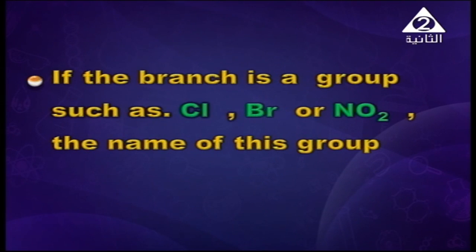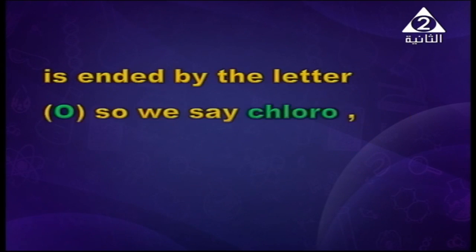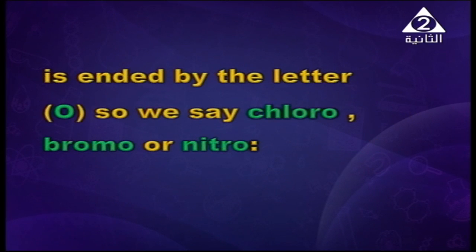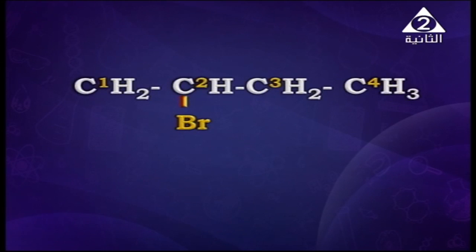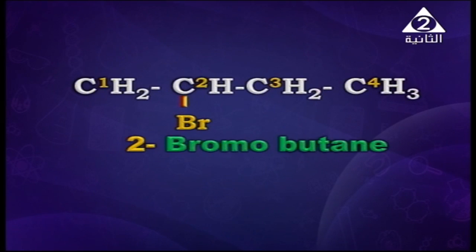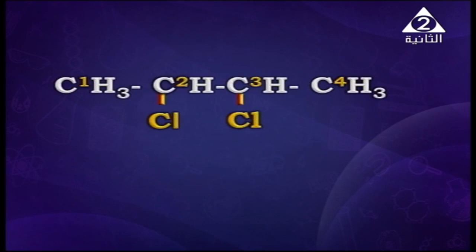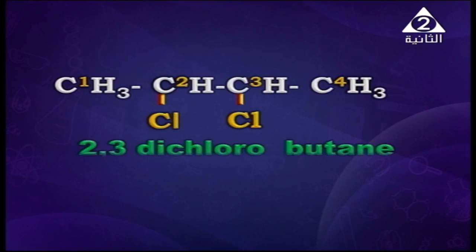If the branch, my dear student, is a group such as chlorine, bromine or nitro group, the name of this group ends with the letter o, so we say chloro, bromo, nitro. As the following example shows, the name of this compound will be 2-bromobutane. And another example as shown on the screen will be 2,3-dichlorobutane.